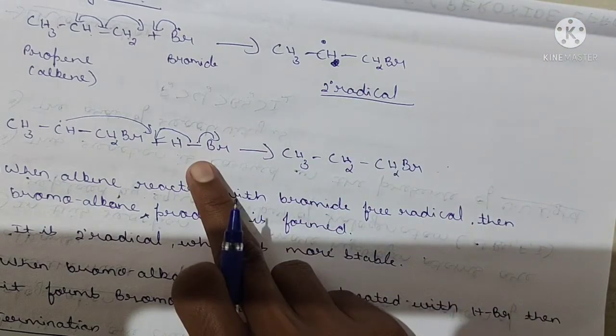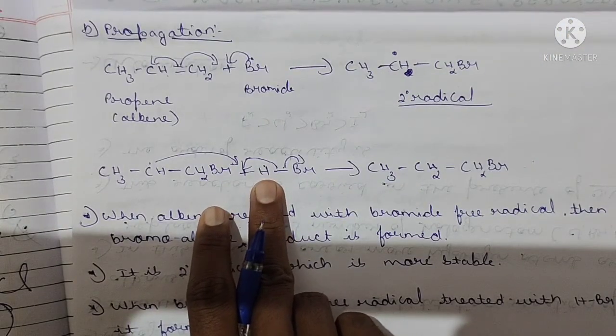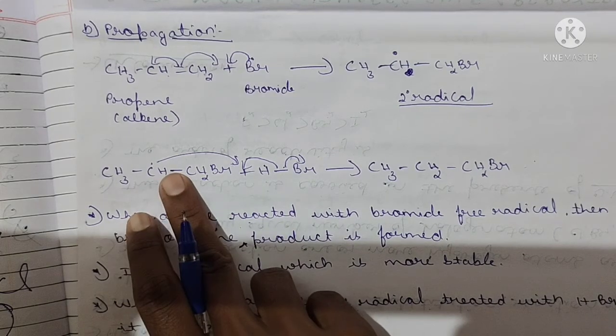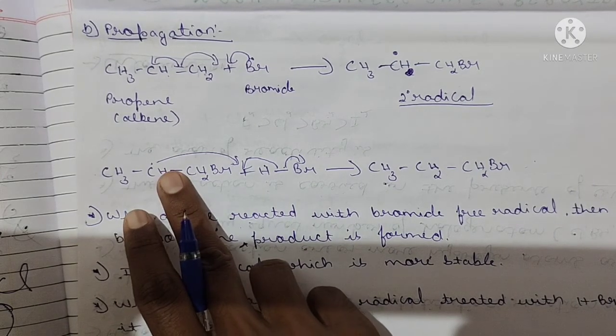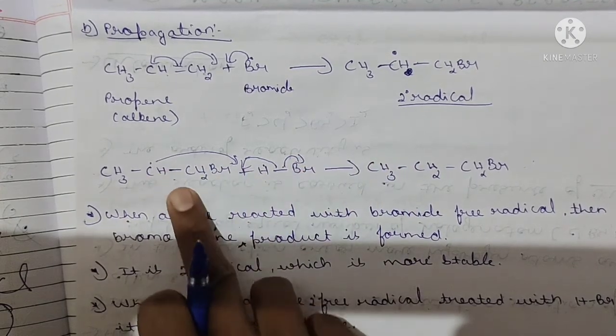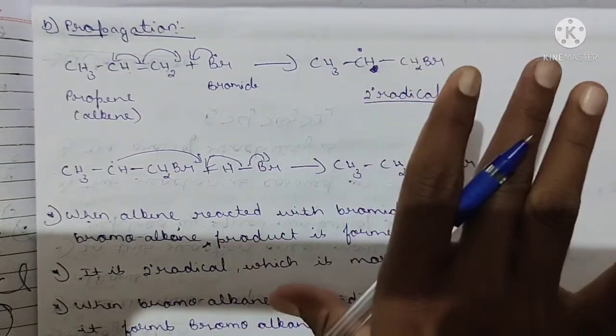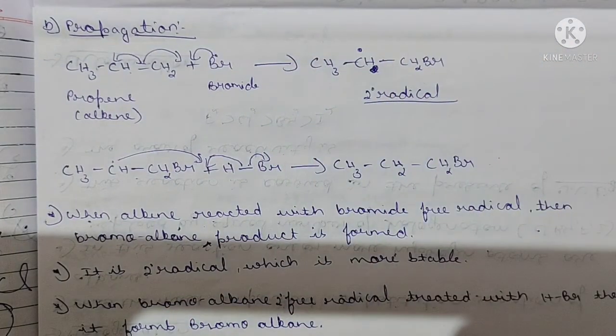Means this hydrogen atom goes and attaches to that carbon which contains the least number of hydrogens. It contains least. So what will this do? This goes and attaches to that and forms this product. Clear? Got it? Yes. These are your 2 important questions.